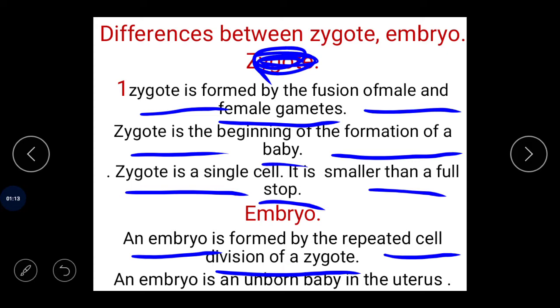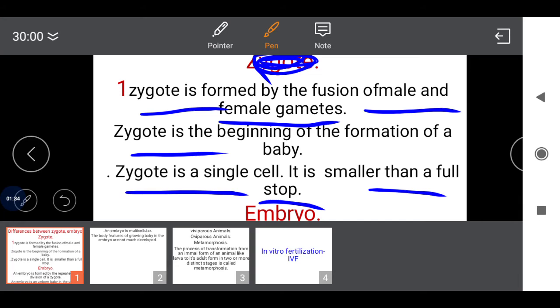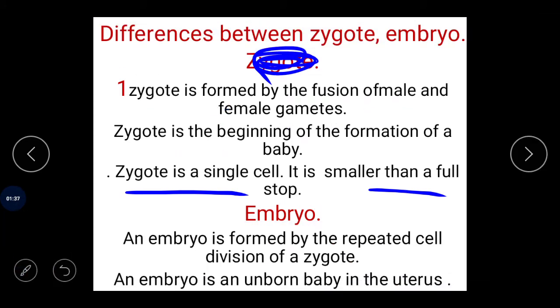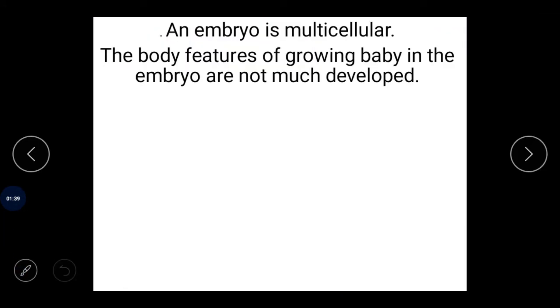You know that when the zygote is formed, the development of the zygote starts, and cell division in the zygote starts. Now this developing zygote is called an embryo, and the embryo is an unborn baby in the uterus. The embryo is multicellular, whereas the zygote is unicellular, containing two sets of chromosomes, diploid.